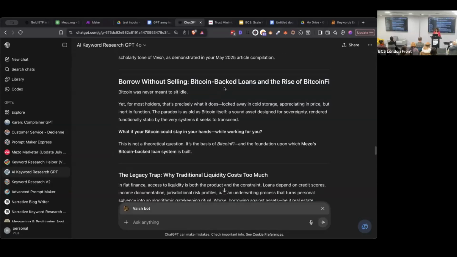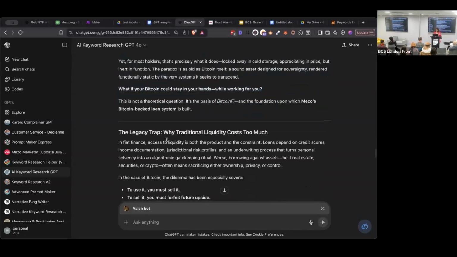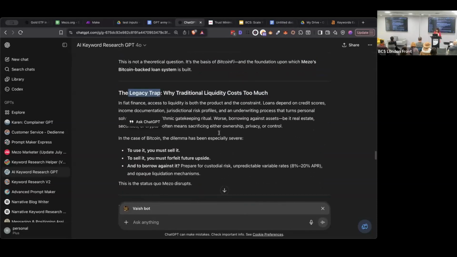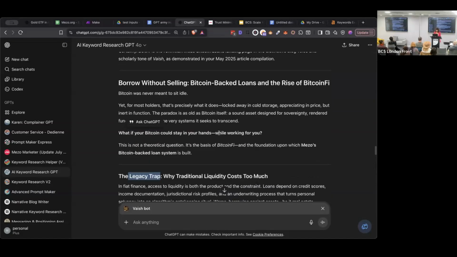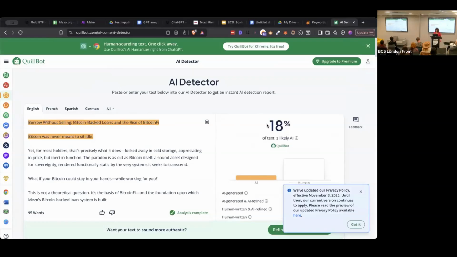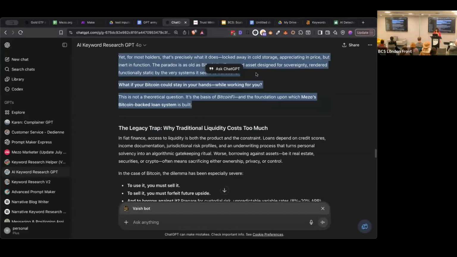And this blog post looks quite different from the landing page. We have longer paragraphs. The language has changed a lot, like the legacy trap, traditional liquidity. These are all words that Bash loves to use. It doesn't feel like a landing page anymore. Let's see if this is AI. Okay, this is 18% AI. Fair enough. But it's 100% AI. So we can even trick the content detectors.